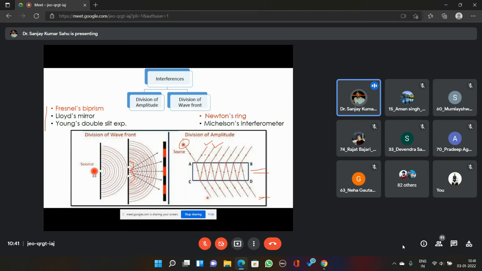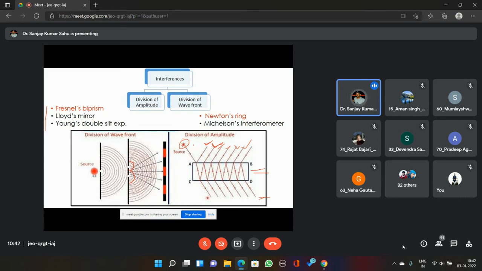This is how we can obtain two coherent sources out of a single source by using reflection and refraction. The phase of this beam of light and the phase of that beam will be almost similar. I should not say they are constant, because if they were constant, you would not get a change. They are similar, very near to each other. Similarly, all these rays can be treated as coherent sources because they all have a similar phase difference between them.